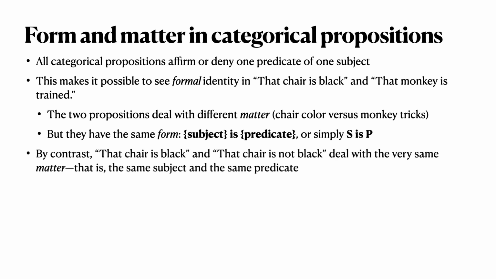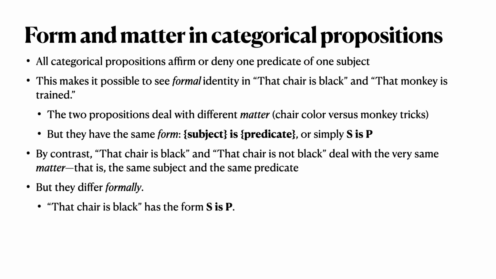By contrast, look at these two propositions. That chair is black, and that chair is not black. Well, those two propositions deal with the very same matter. That is, they have the same subject and the same predicate. Chair is the subject in both, and black is the predicate in both. But those two propositions differ formally.